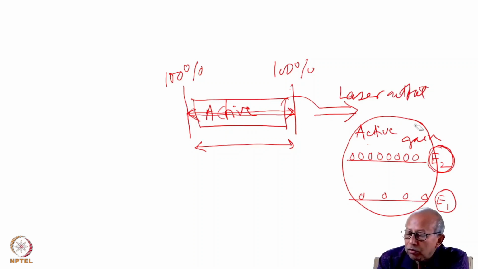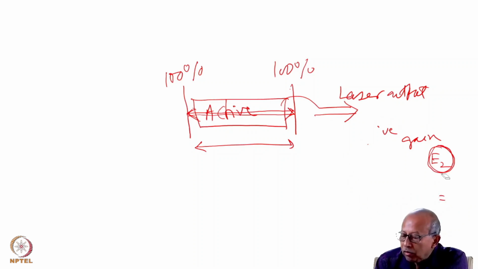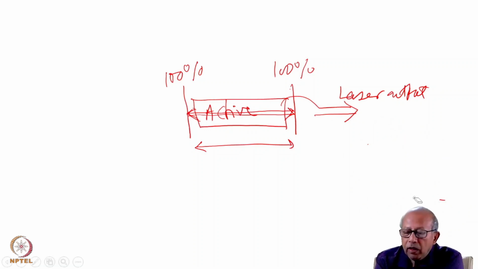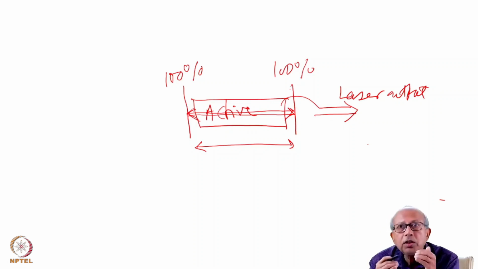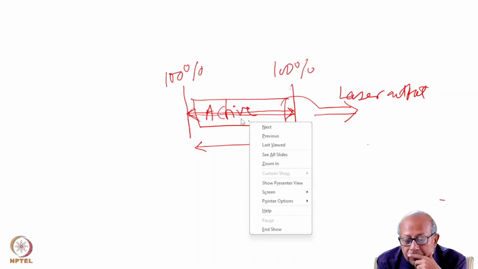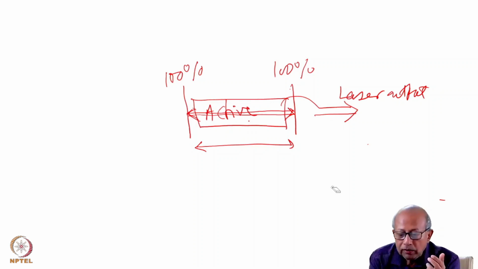And we of course also know that you cannot increase the transmission of the cavity to any higher value, because we also have seen that for lasing oscillation to be sustained, the gain of this active medium must be more than the loss.